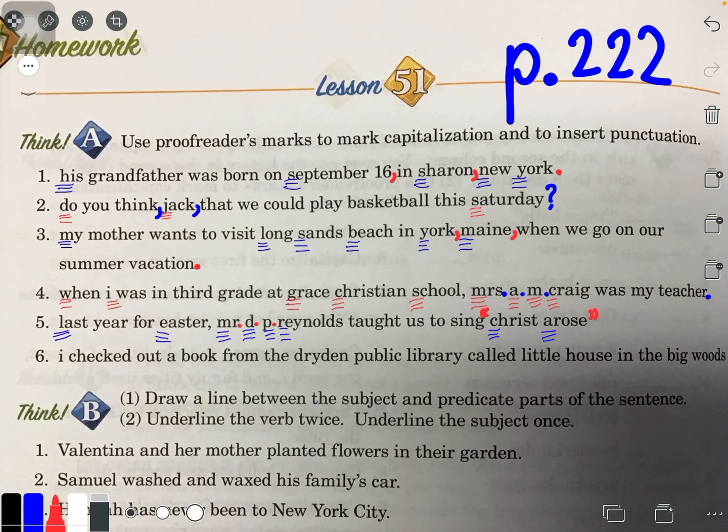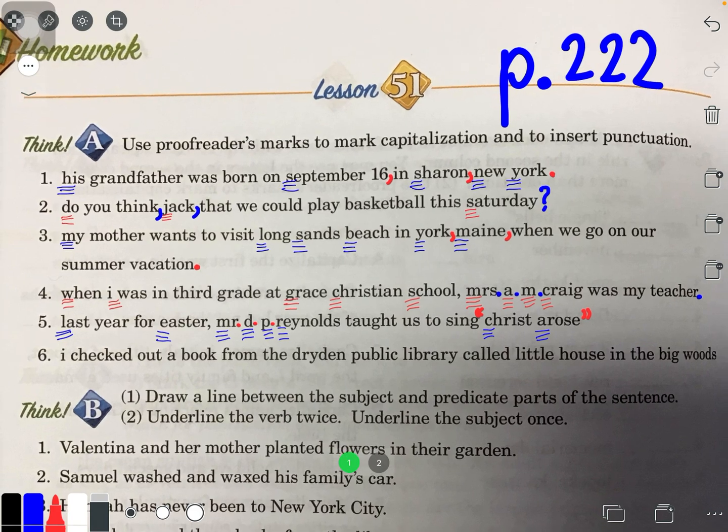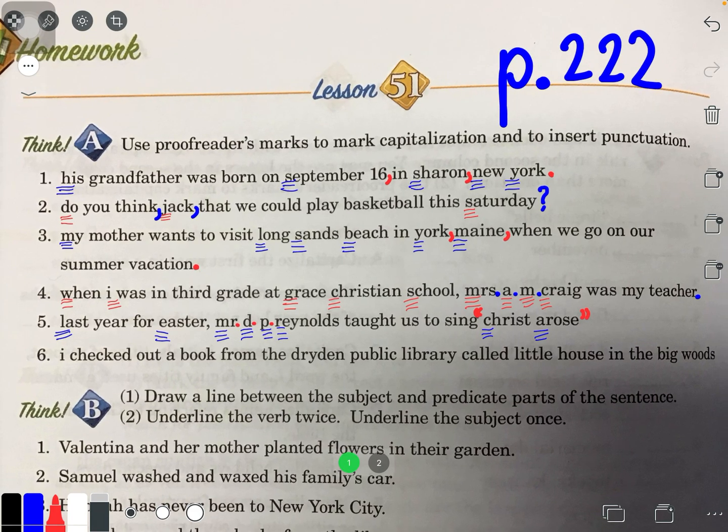I'll use this. I checked out a book from the Dryden Public Library called Little House in the Big Woods. Okay, again, the I looks so funny when it's not capitalized, so I'm going to capitalize the I. Dryden needs to be capitalized because it's the name of a certain library. Public Library. That's the proper noun. Called, all right, now it's going to tell us what the book was called. So now this is where we have to gear up and capitalize the title.